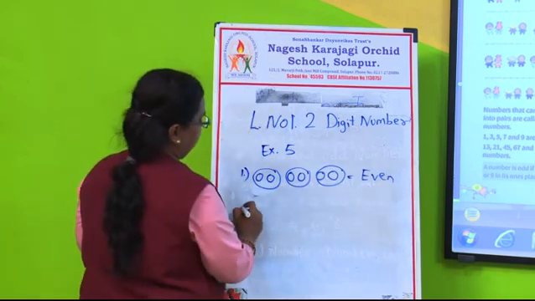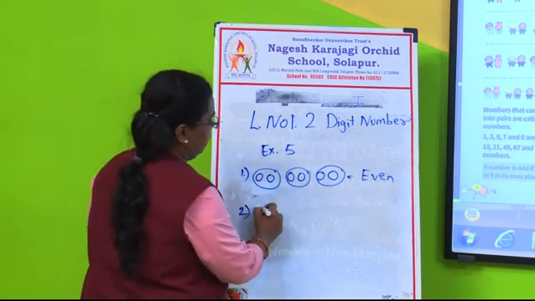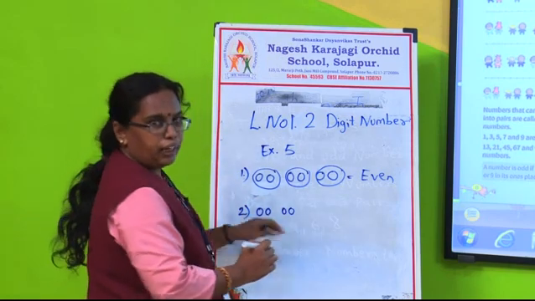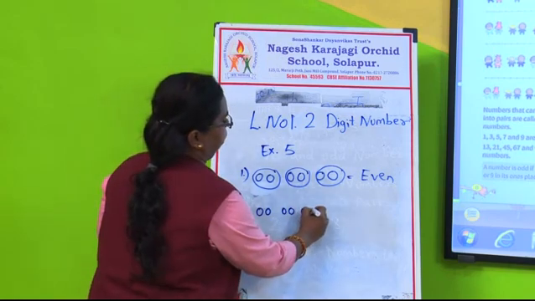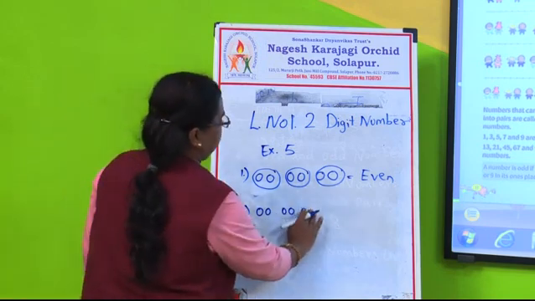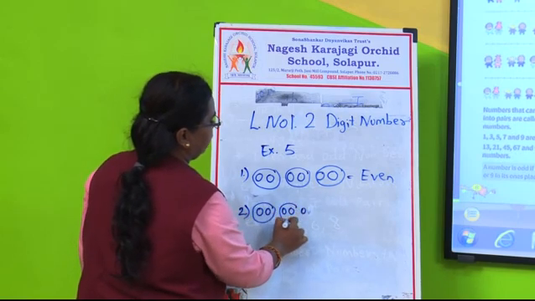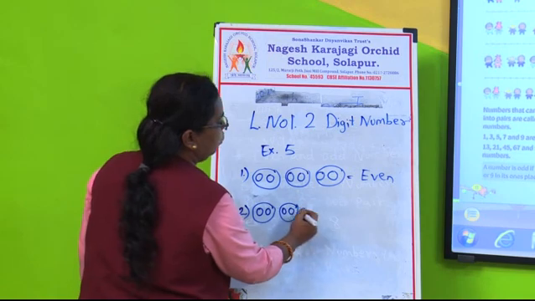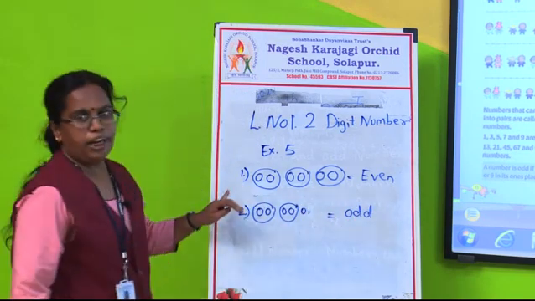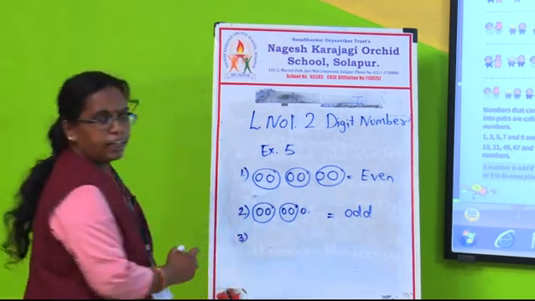Then the second one, B1, see here. How many circles can you see? 1, 2, 3. Now you can see here one pair, here a second pair, and here is there a pair? No. So this is odd. In this way you can solve the exercise. Then the third one, what is there?